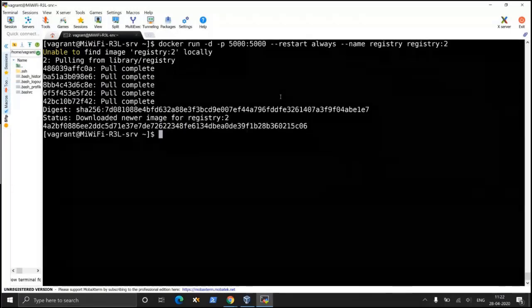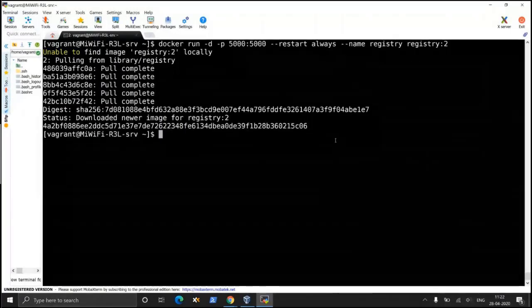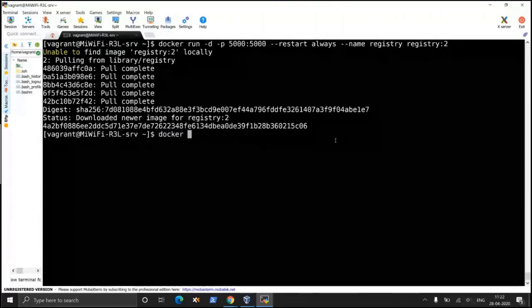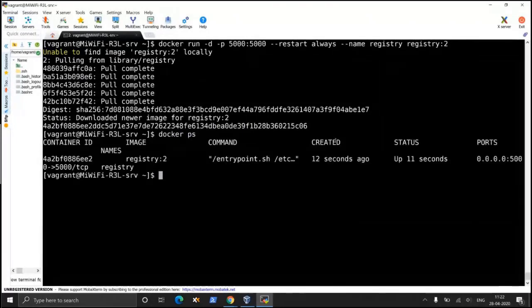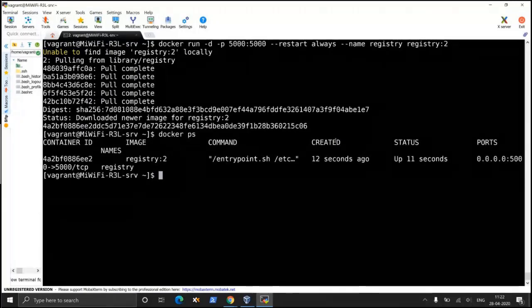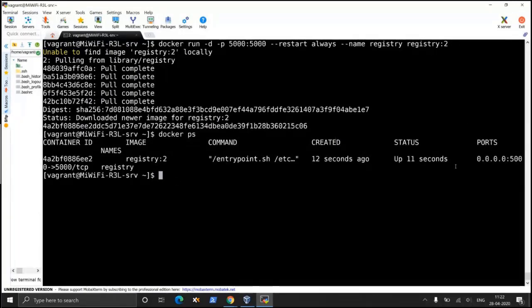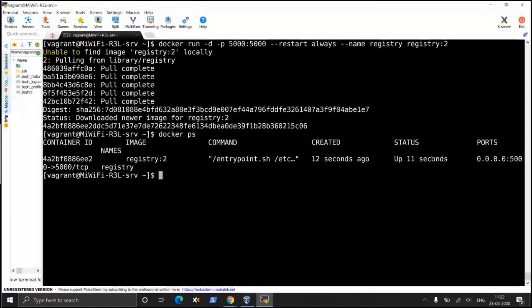Downloaded newer. So a container has been created. Docker ps. It is listening on port 5000.